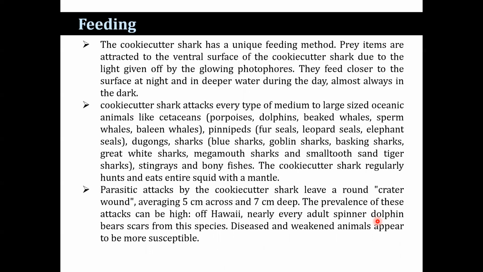Prey items are attracted to the ventral surface of the cookie cutter shark due to the light given up by the glowing of photophores. They feed closer to the surface at night and in deeper water during the day, almost always in the dark. The cookie cutter shark attacks every type of medium to large-sized oceanic animal, like cetaceans, in some cases pinnipeds, in some cases dugongs, in some cases sharks, etc.